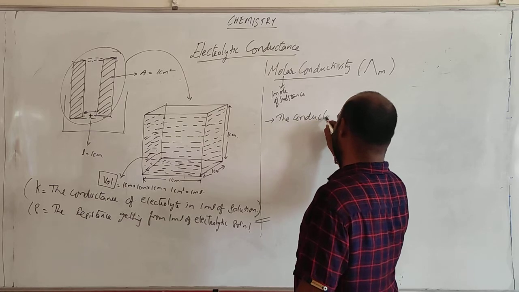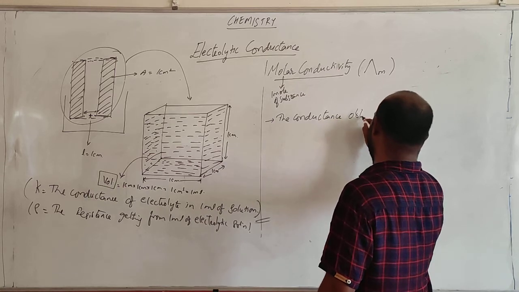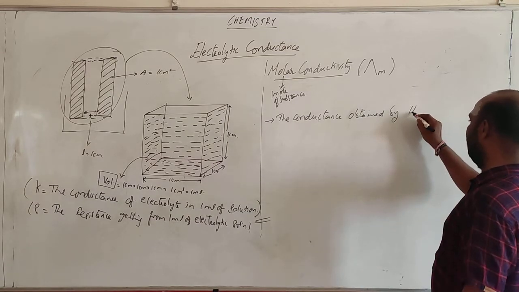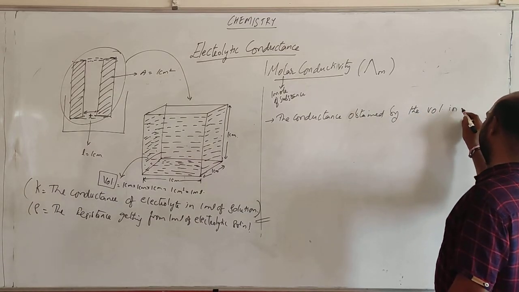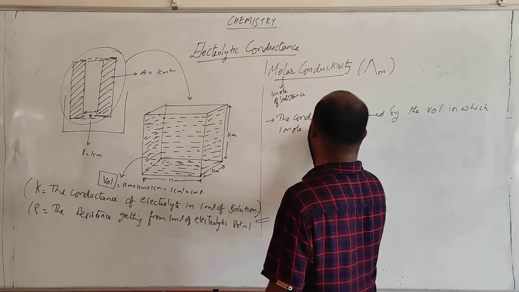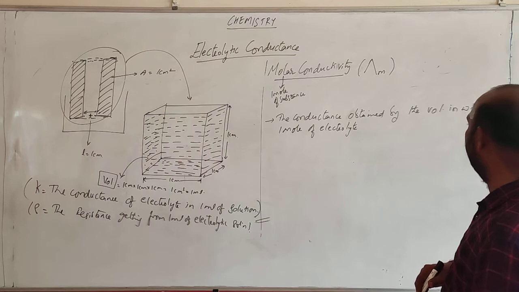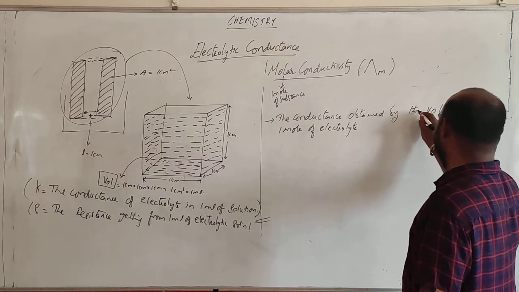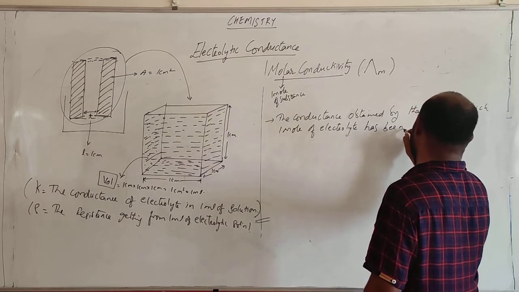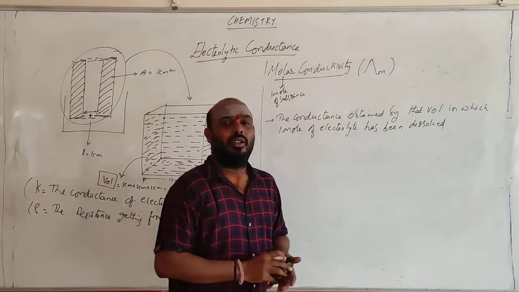the conductance obtained by the volume in which 1 mole of electrolyte has been dissolved. The conductance obtained by that volume in which 1 mole of electrolyte has been dissolved. Okay. See, it is very simple.